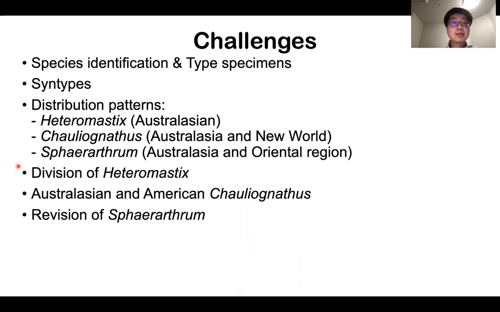In Heteromastix, we found some species have a spindle-like maxillary palpomere, but some species have an X-shaped palpomere. It suggests that another new genus may need to be established. For Chauliognathus, Australasian and American species might need to be separated into different genera. And the same for Malthinus. Whether Australasian and Asian species belong to the same genus remains unclear.